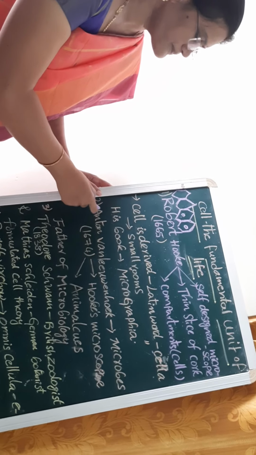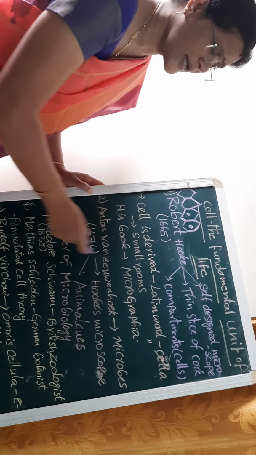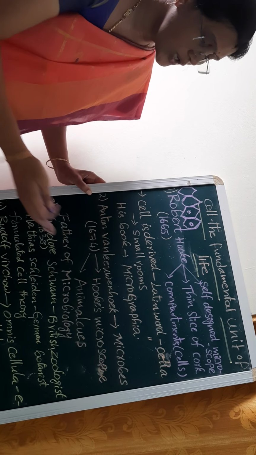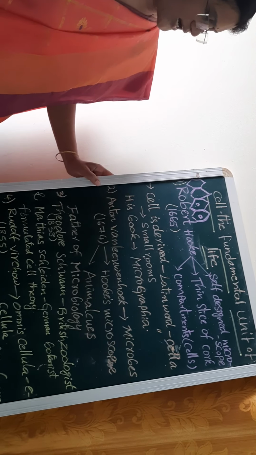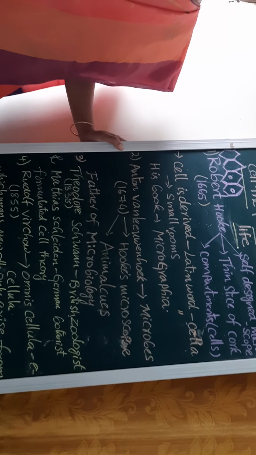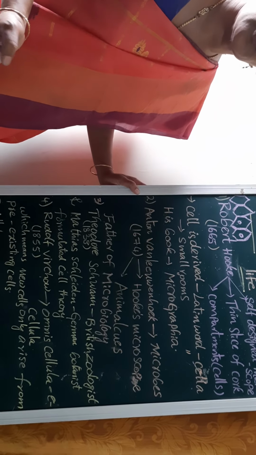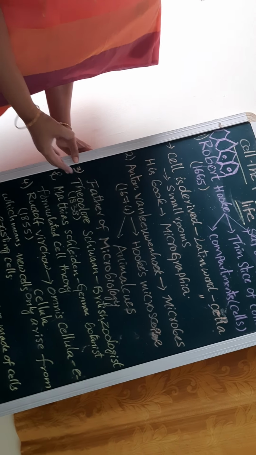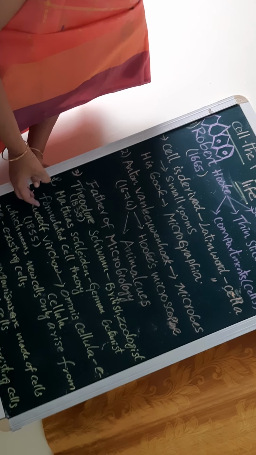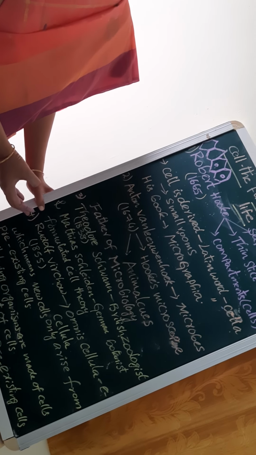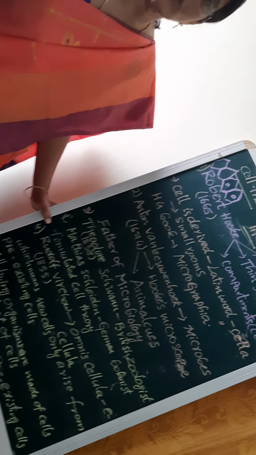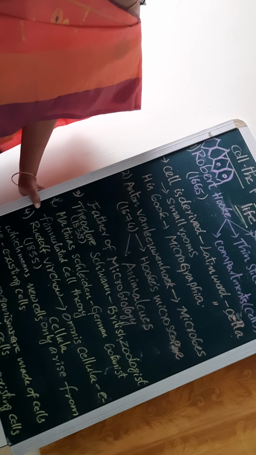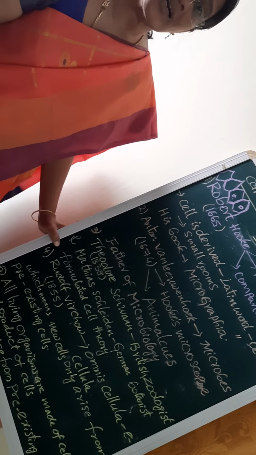In his book Micrographia he also wrote about the cork. Anthony van Leeuwenhoek introduced his own microscopes to study more about cell structure. And Theodor Schwann discovered what? Cell theory.